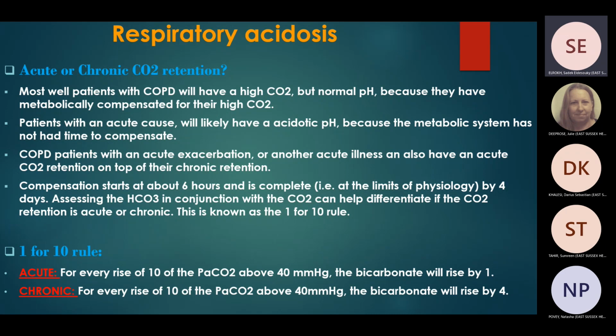In the case of chronic, every rise of 10 of PCO2 above 40, the bicarb will rise by 4. So again, just to make it simple, in respiratory acidosis you'll find that pH is low and PCO2 will be high. Look to the bicarb. If bicarb is high, more than 28 or 29 or 30, this is probably chronic. This patient has been trying to compensate for a long time, which makes bicarb higher. If you find that bicarb is normal or slightly high, this is acute respiratory acidosis.